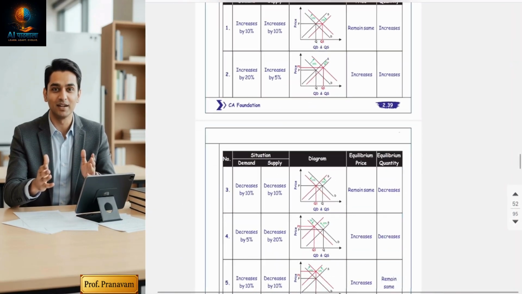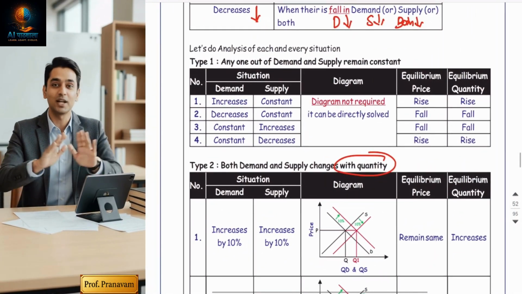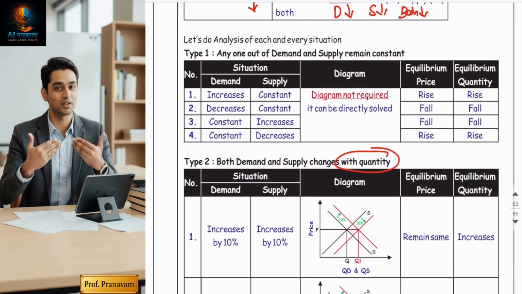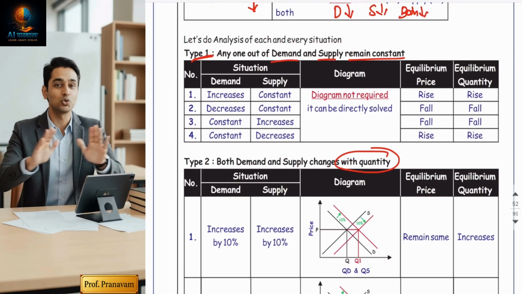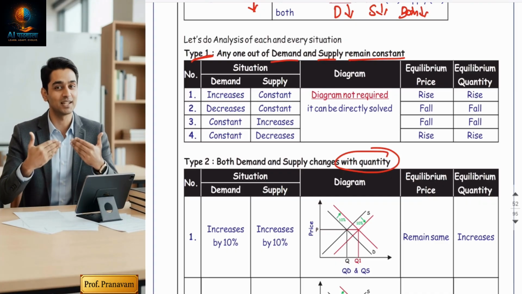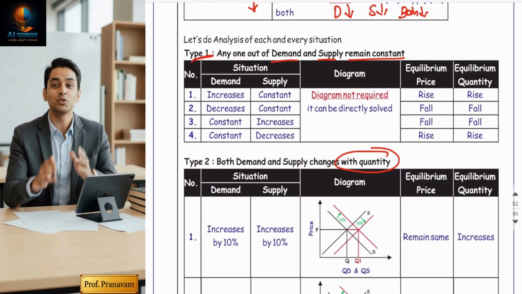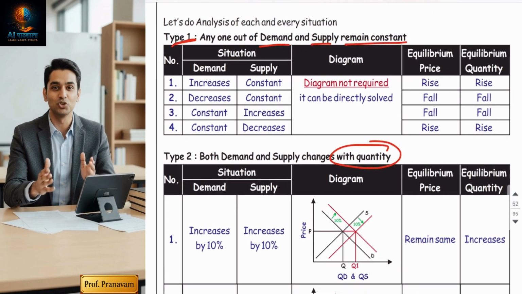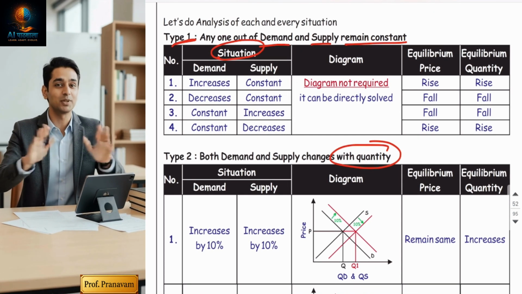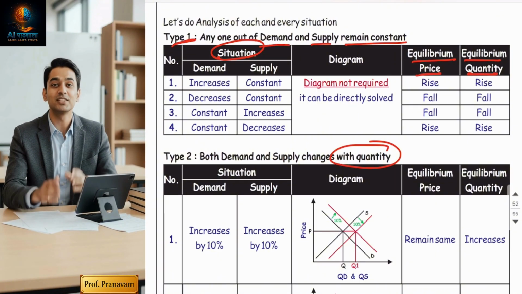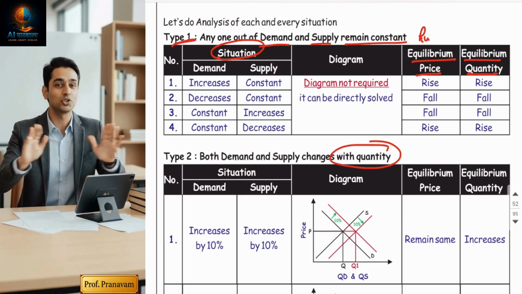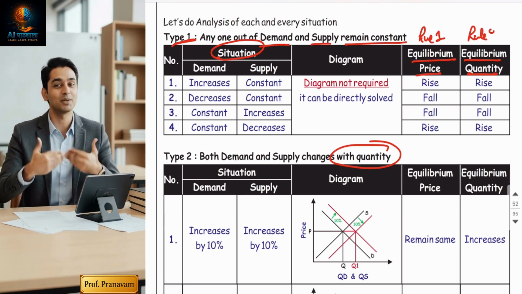There are three patterns of questions which they can ask you in the exam. See the patterns. Type 1: any one out of demand and supply will remain constant. The information they are going to give you in the question is that one factor will remain constant. Okay, see how we're going to judge it. This is the situation given in the question. You have to understand the impact on equilibrium price and equilibrium quantity. Let's understand one by one. For equilibrium price, you have to apply rule number 1. For equilibrium quantity, you have to apply rule number 2.